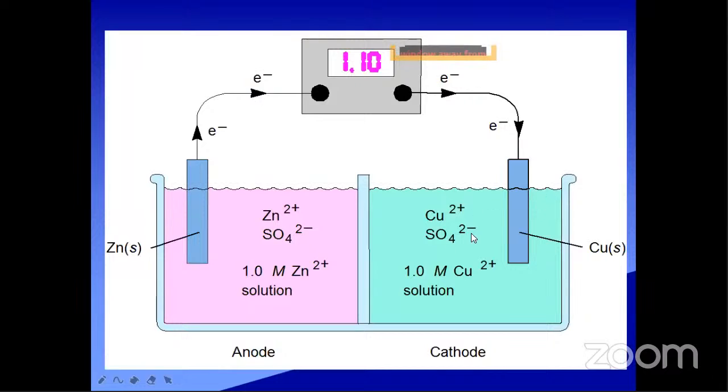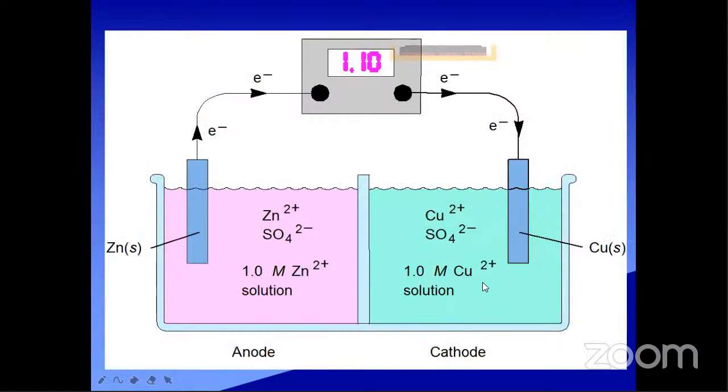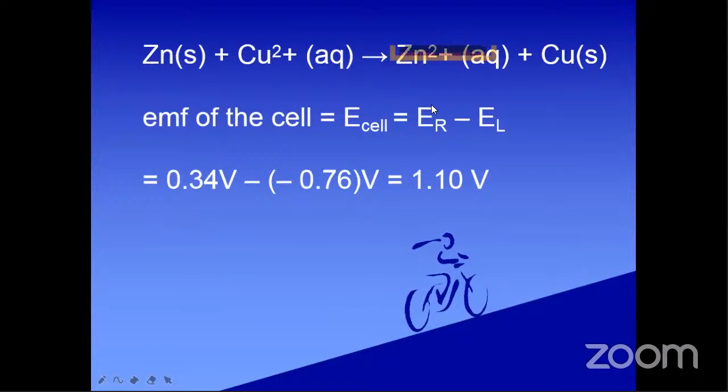Here in this right cell, we are taking the copper sulfate electrolytic solution and a copper rod. So how much potential is developing? By calculating against the standard hydrogen electrode, the reduction potential value, the E cathode value developed, is 0.34 volts. This is a fixed value, while copper is undergoing reduction. So this is the E cathode value, or E right, because we have taken the right side. So E cathode minus E anode, or E right minus E left.